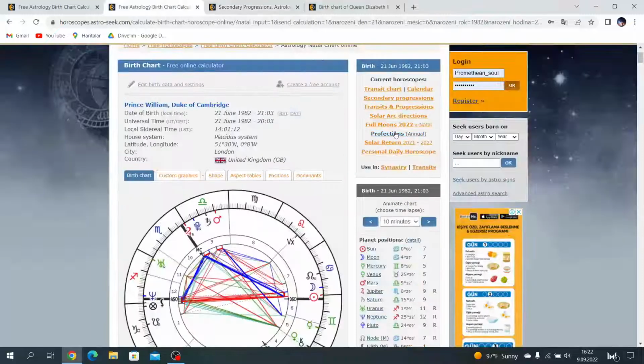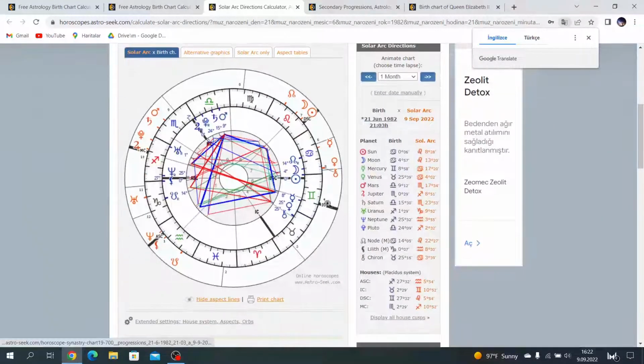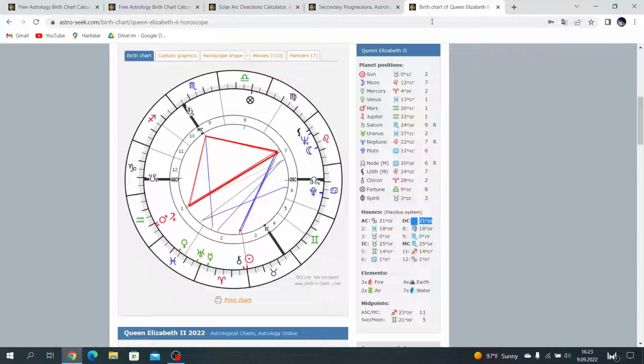Okay, let's continue with solar arc directions. In solar arc directions, one of the most important combinations is the Moon. Solar arc Moon degree is 13 degrees Leo. Queen Elizabeth's Moon is at 12 degrees. But in sidereal,